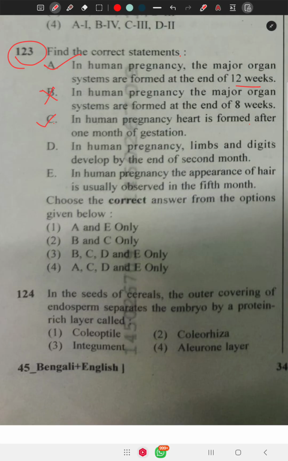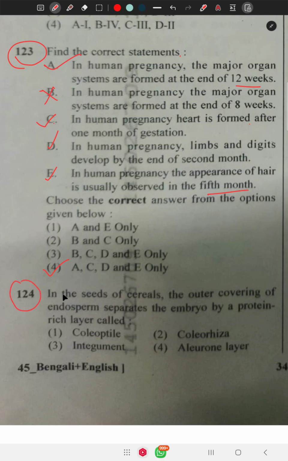And option number C. In human pregnancy, the appearance of hair is usually observed in the fifth month. This option is correct. So A, C, D, and E. The option number 4 is correct.